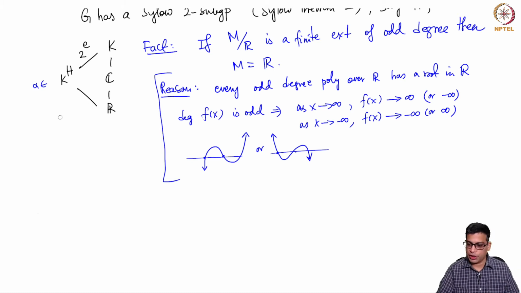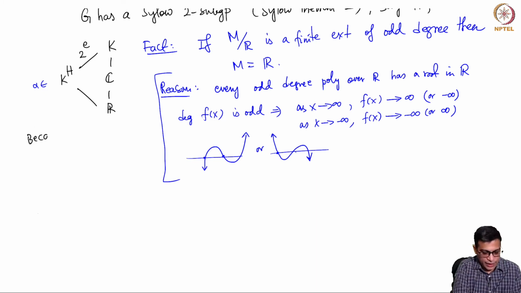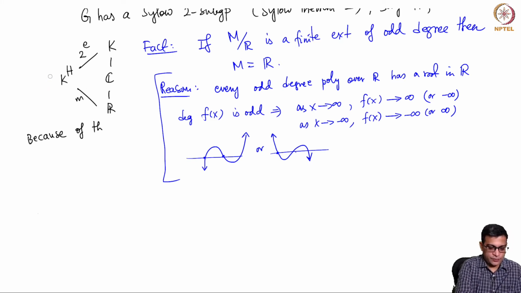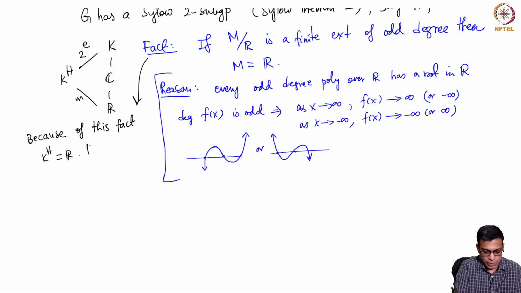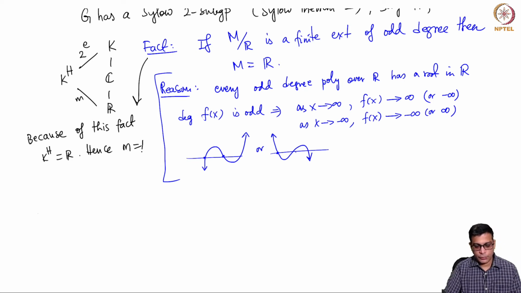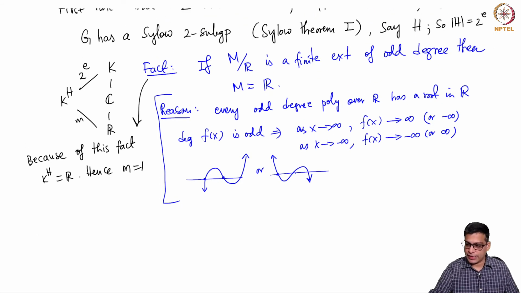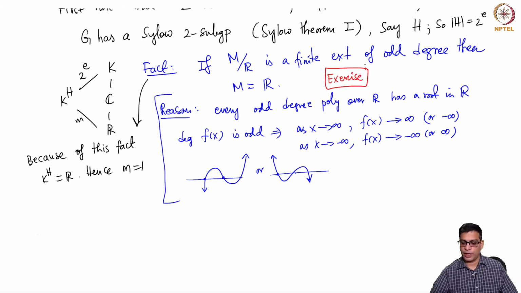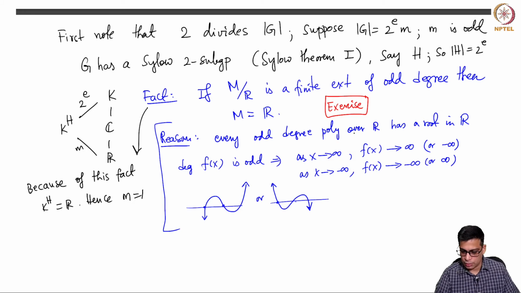So the conclusion is, I'm sorry that I went over this fast, but these are standard things. So because of this fact, so this is M by the way, because of this fact, K^H equals R, and hence, let me leave this as an exercise. This is a very straightforward exercise and it uses this property of odd degree polynomials over real numbers.